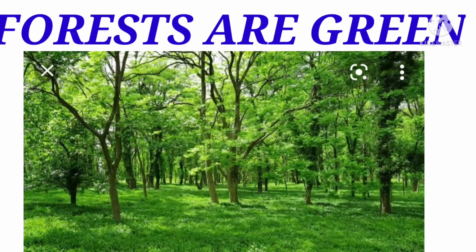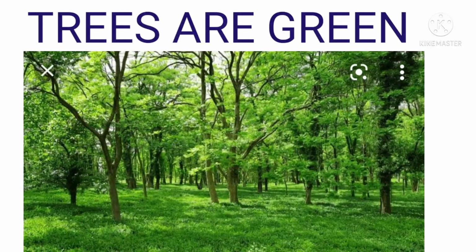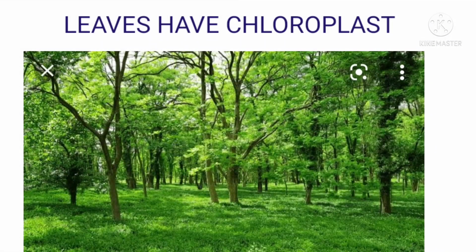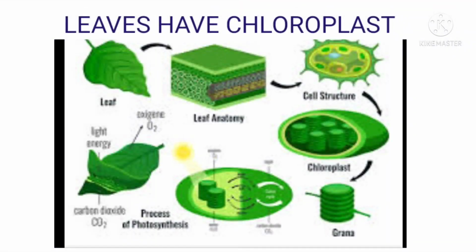Children, forests are green in color, isn't it? In fact, they are green as they have trees. Trees are green as they have leaves. Leaves are green as they have chloroplast. Do you know chloroplast, children?